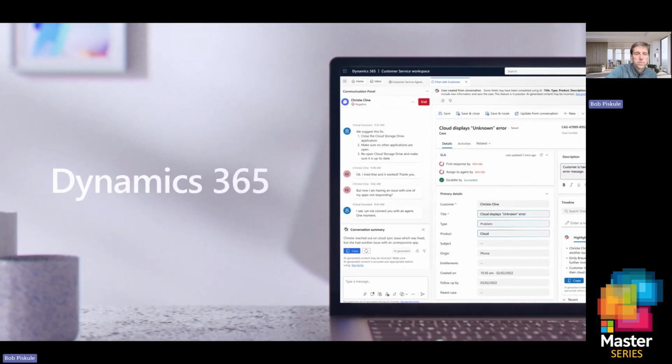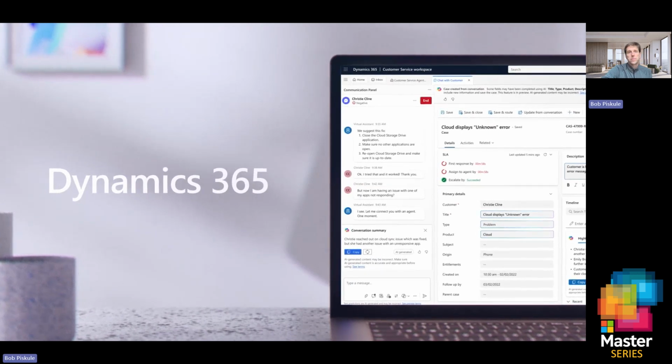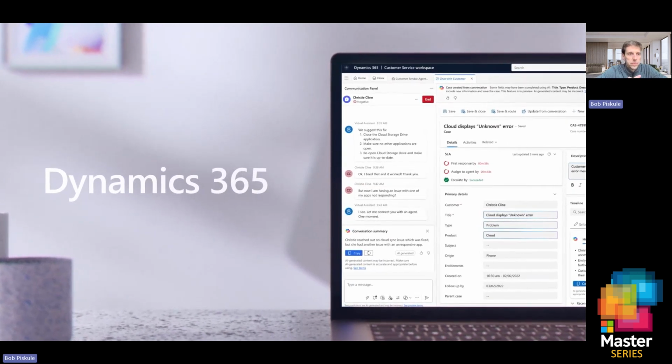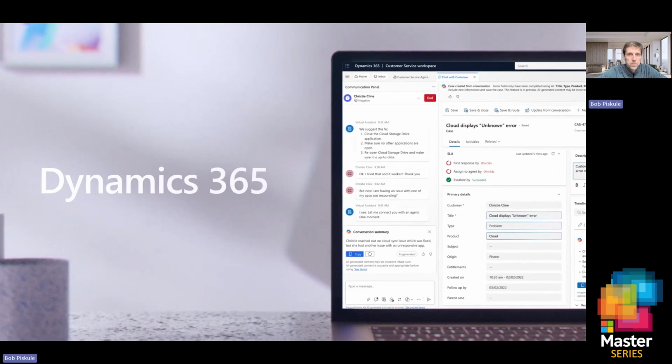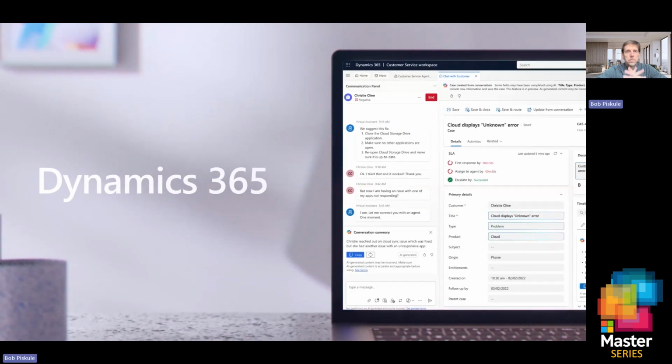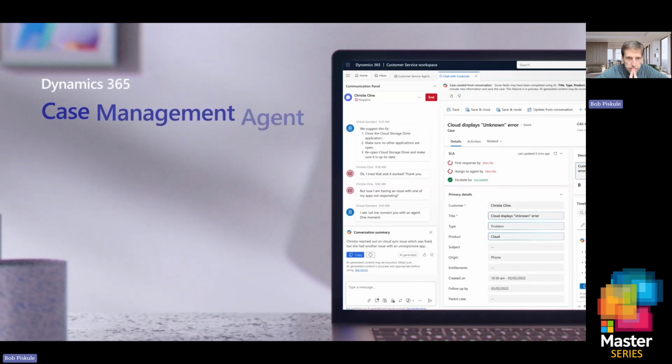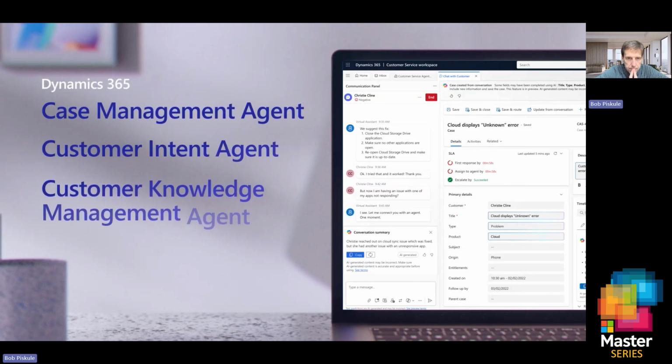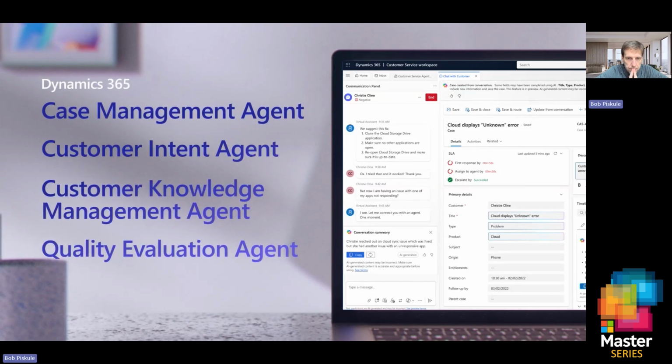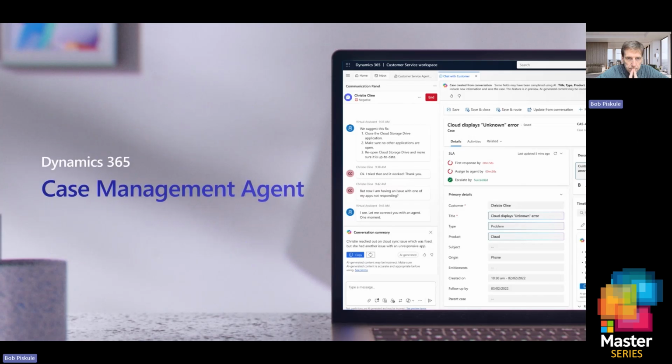Service agents for Dynamics 365 help reduce the manual burden on service reps, enable evergreen self-service and assisted service, and strengthen customer experiences. Let's see the case management, customer intent, customer knowledge management, and quality evaluation agents in action.